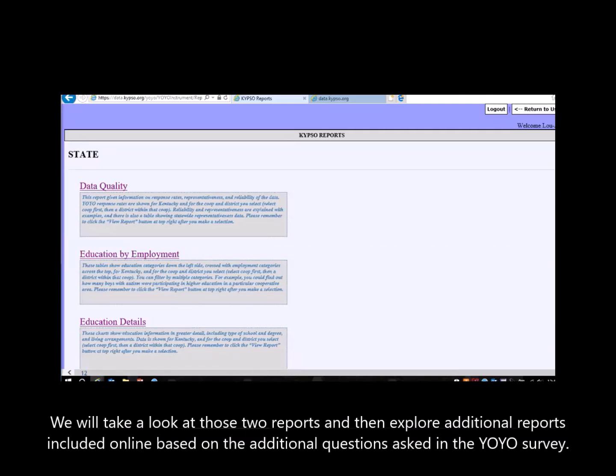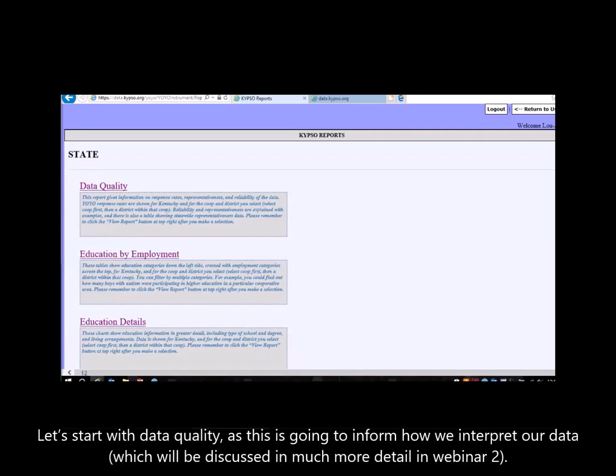We will take a look at those 2 reports and then explore additional reports included online based on the additional questions asked in the YOYO survey. Let's start with data quality, as this is going to inform how we interpret our data, which will be discussed in much more detail in Webinar 2.